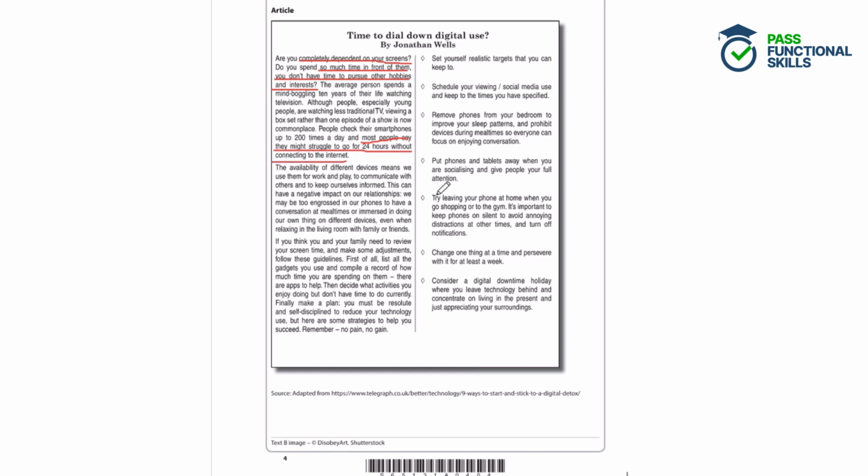So that's, again, suggesting that people are going to struggle without their screens. They're going to find it difficult to reduce their screen time. And then finally, this quote here, no pain, no gain. So suggesting strategies to reduce technology use, and it requires pain, it requires difficulty to do so.